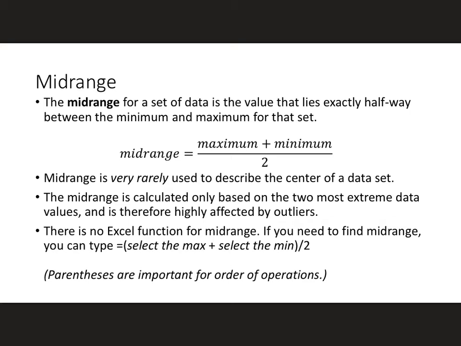The mid-range for a set of data is the value that lies exactly halfway between the minimum and the maximum for that set. So your formula for a mid-range is max plus minimum divided by 2. The mid-range is very, very rarely used to describe the center of a data set. The mid-range is calculated only based on the two most extreme data values, and therefore it's highly affected by outliers.